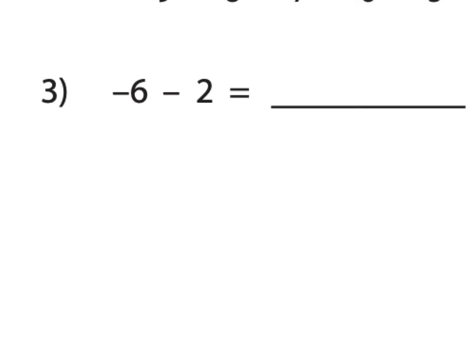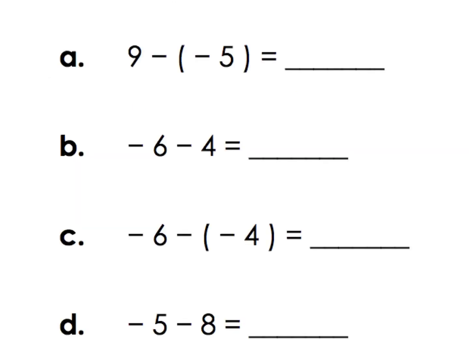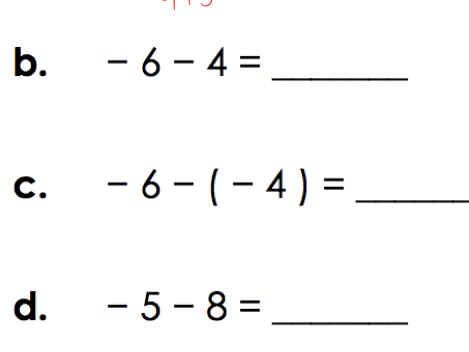Take a look at number 3. Negative and a negative give me a bigger negative, so negative 8. 9 minus negative 5, a negative and a negative give us a positive. When I'm subtracting a negative, I know my answer is going to be a bigger negative, negative 10.